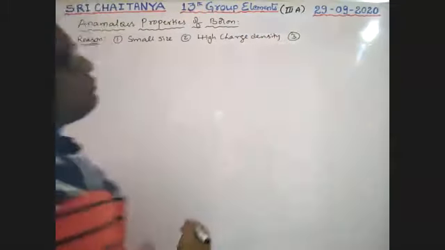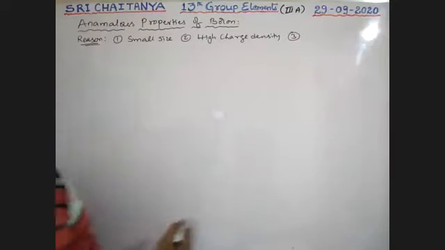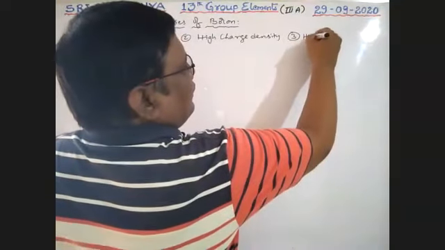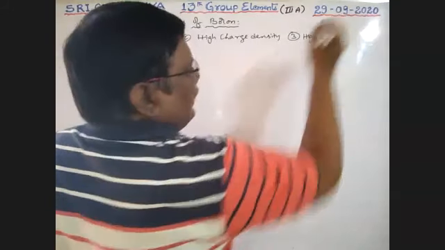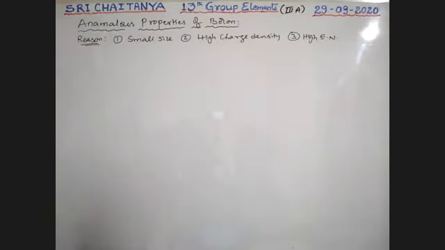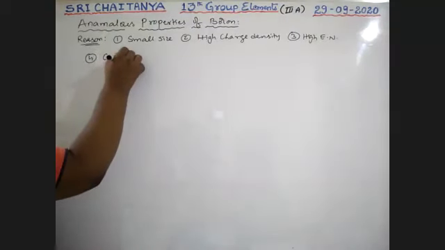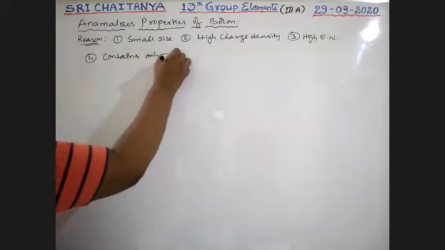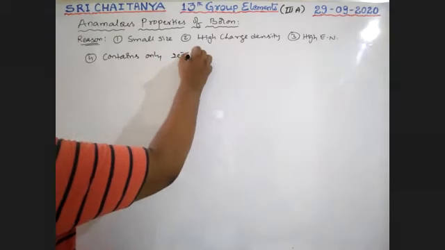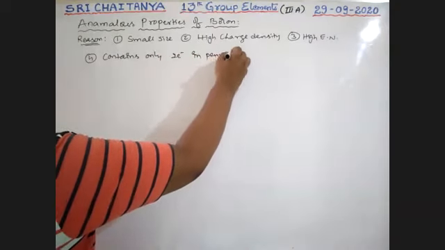Third one, high electronegativity. Fourth one, contains only 2 electrons in the penultimate shell.